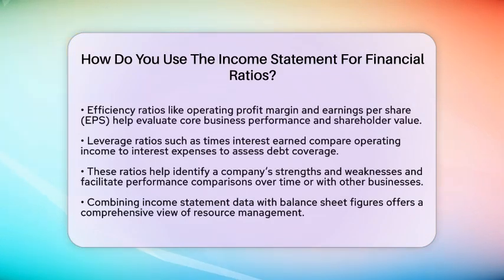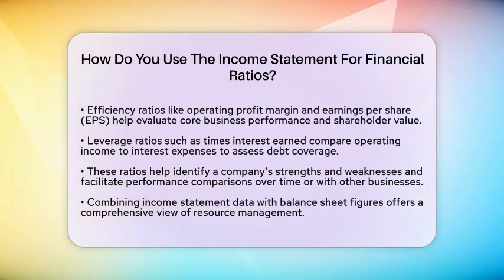Efficiency ratios also come from the income statement. Operating profit margin is operating income divided by net sales, showing how well the core business is performing. Earnings per share are calculated by dividing net income by the number of outstanding shares, giving a per-share profit figure that investors watch closely. Leverage ratios like the times interest earned ratio compare operating income to interest expenses, showing if the company can comfortably pay its interest bills.